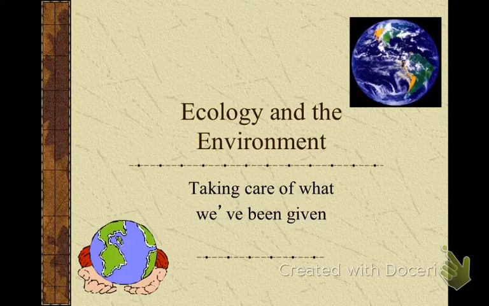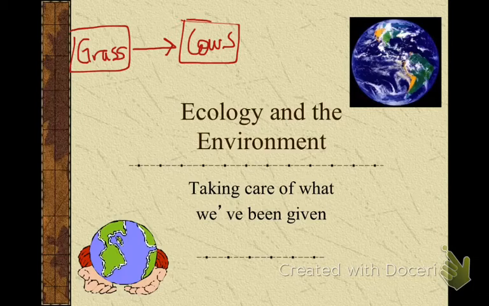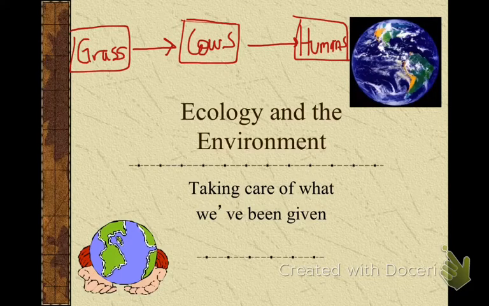Producer. Who has an idea of a producer? Okay, let's be more specific. Grass. Okay. You've got grass. What eats the grass? Cows. What eats cows? So this is very short. This is a very short food chain.